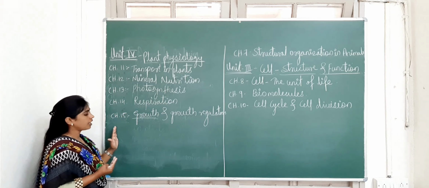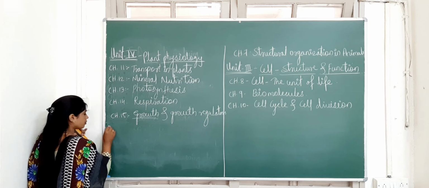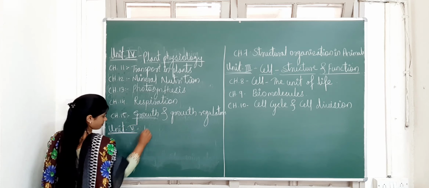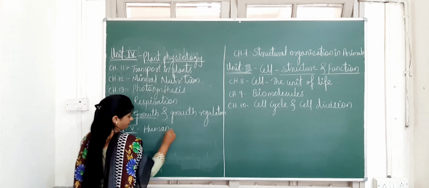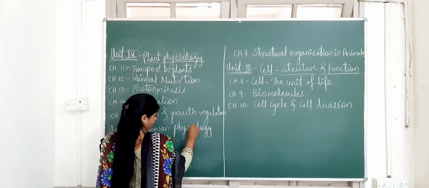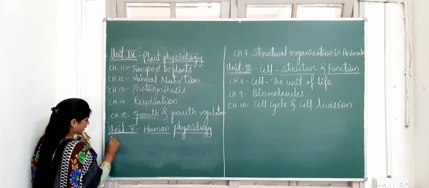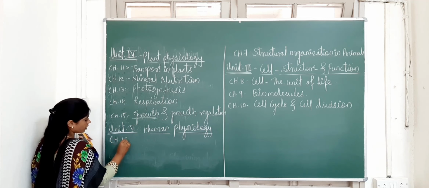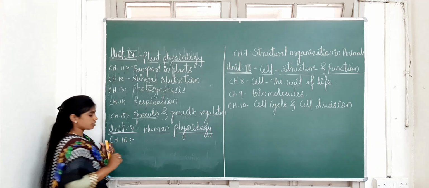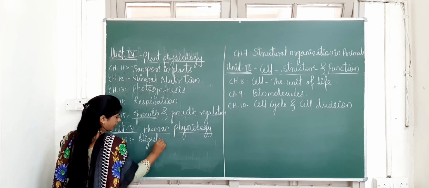Now next we have to study human physiology. Okay, the last unit, unit number 5, is human physiology. Totally 7 chapters are there in this unit. So in human physiology, first of all you have to study the first chapter, chapter number 16, digestion and absorption.